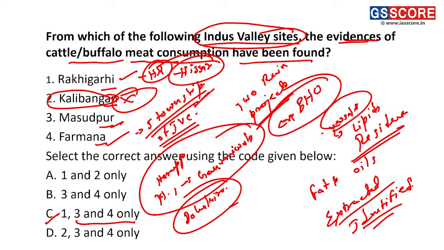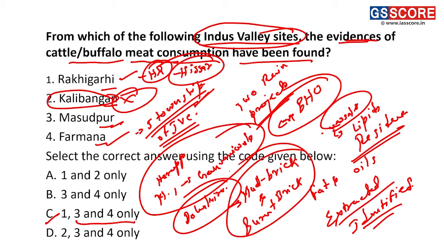At Rakhigarhi, the excavation has revealed the presence of both mud brick and burnt brick, which also suggests some kind of drainage pattern. Along with it, at Rakhigarhi, we also find some animal sacrificial pits. These animal sacrificial pits were lined by mud bricks and some burnt bricks also.